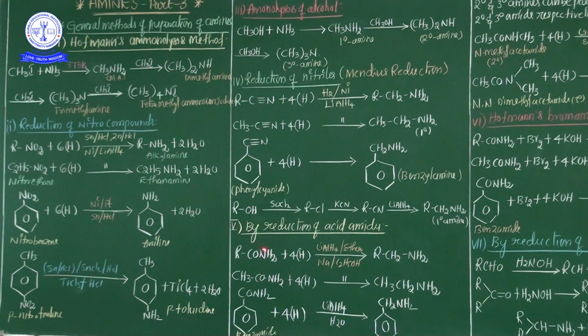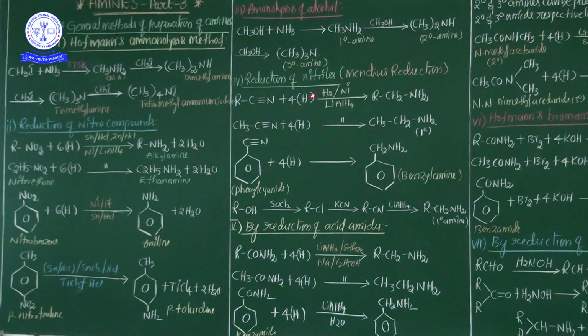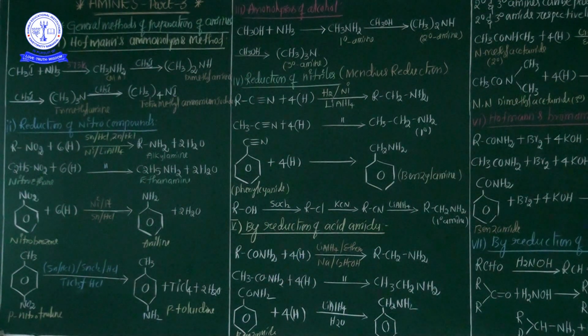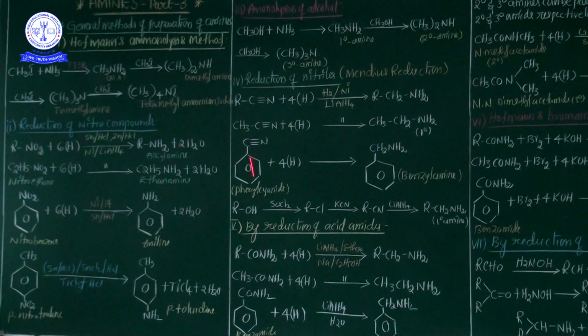And the fifth preparation method is by reduction of acid amides. These are all reductional processes, not oxidation processes. See here, reduction of nitro compounds and reduction of nitriles. Now reduction of acid amides. Reduction means addition of hydrogen. So whenever hydrogens are added, it can easily prepare a mixture of amines, 1 degree or 2 degree or 3 degree amines.